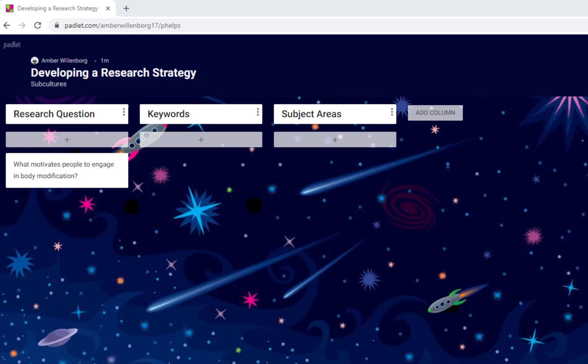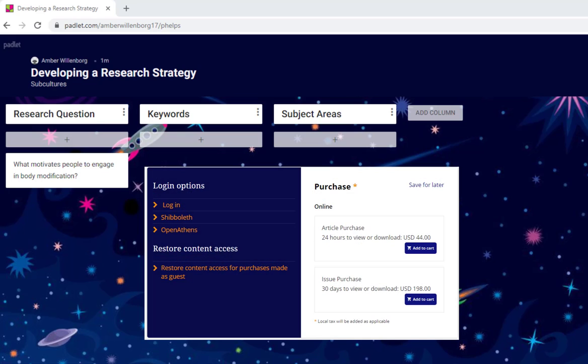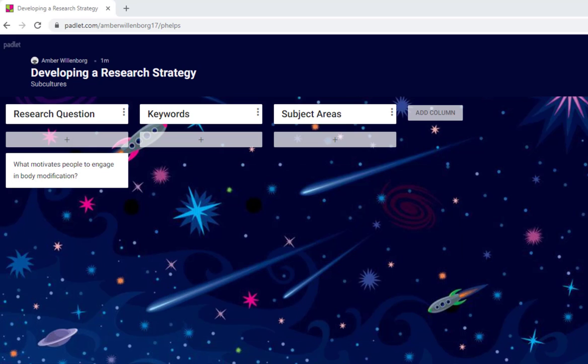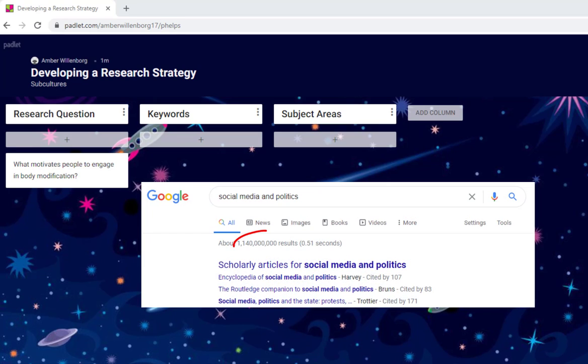The library is the best place to find academic sources. These types of sources are expensive, and your tuition dollars help pay for the library to provide access to them. While you might be able to find some academic sources on Google, you'll often run into a paywall and not be able to read the whole article for free. Another issue with searching for peer-reviewed sources on Google is that you'll probably get millions of results for your search and have a hard time narrowing the results down to high-quality academic sources.